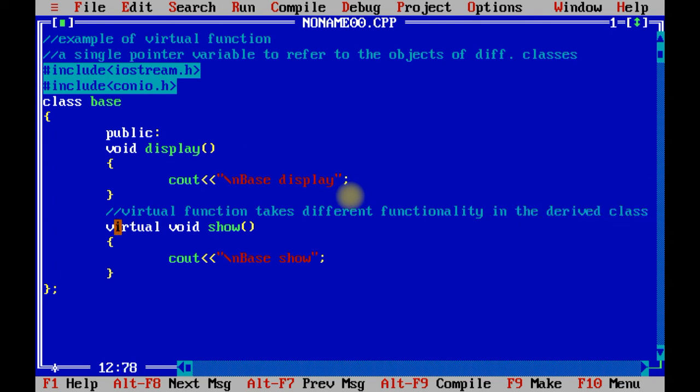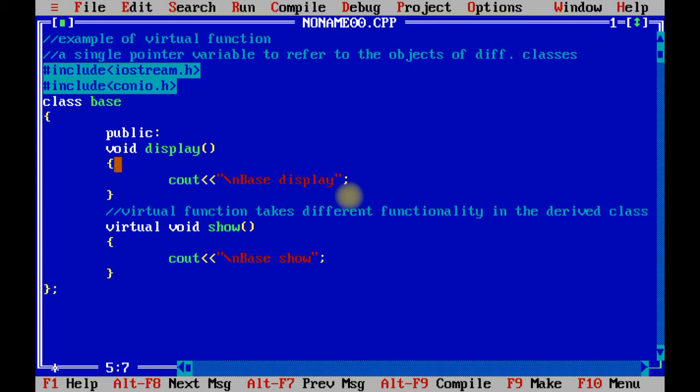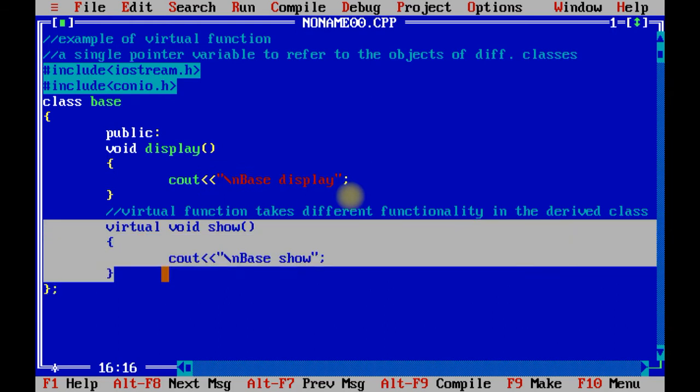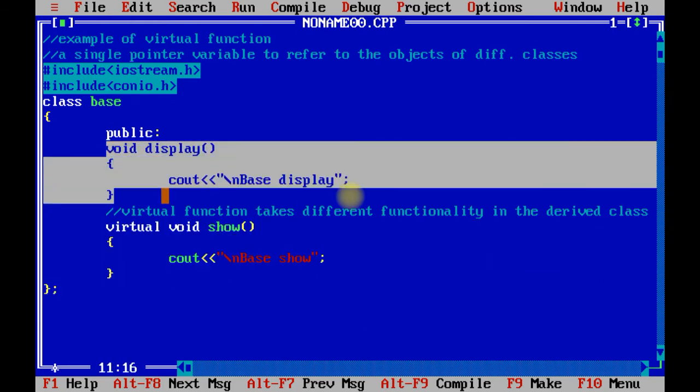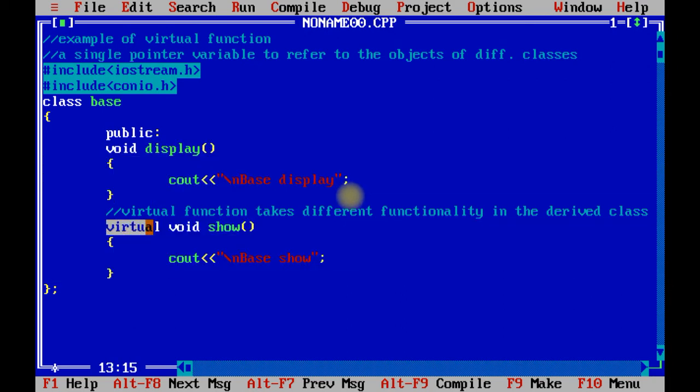That means, see, over here I have created one class called base, right? In the base class we have declared one display method and one show method. Display is a normal UDF which I have declared, but void show is a method which I have declared as a virtual.